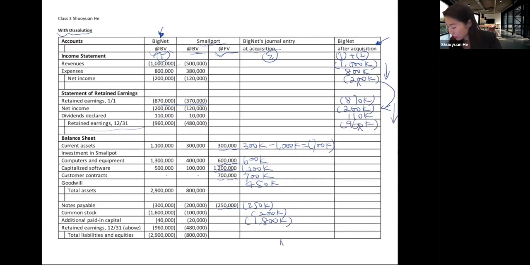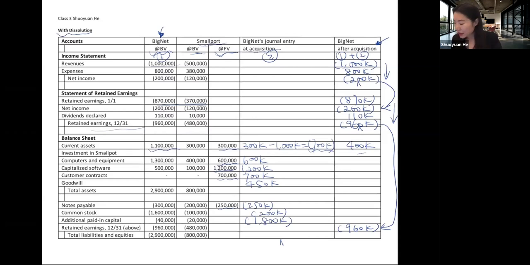And we carry this number over to our balance sheet. On the balance sheet, the current asset is 1.1 million minus 700,000, so that's 400,000. Investment account was never involved here, so we have never done anything regarding the investment account. So this investment account is 0.